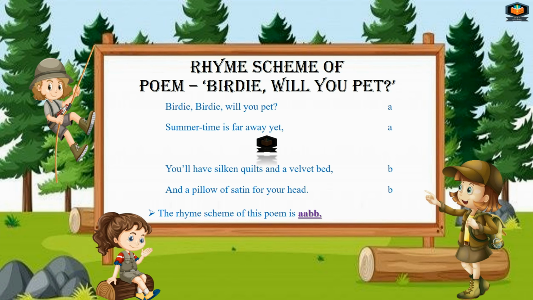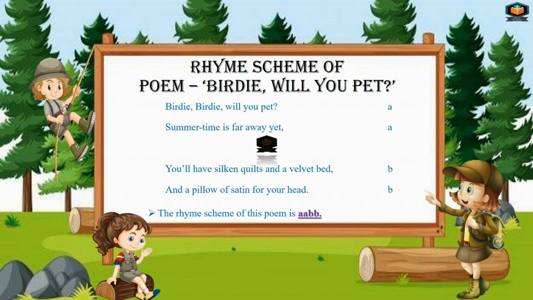Next is, you will have silken quilts and a velvet bed. This is not the rhyming word of the first and second line, so here we use the next letter, that is B. And a pillow of satin for your head. Head is the rhyming word of bed, so here also we use the same letter as we have used in the third line, B. So the rhyme scheme is a a b b.